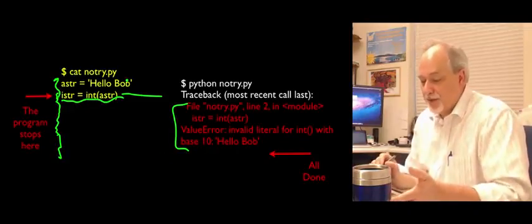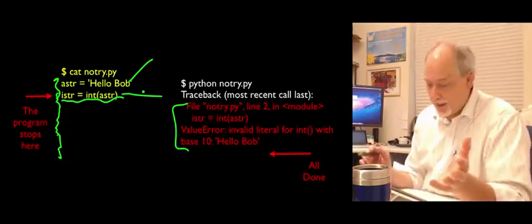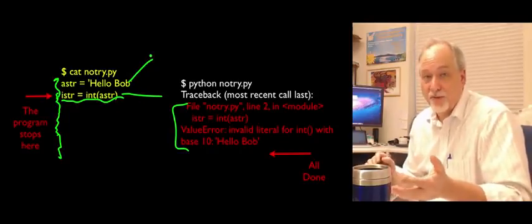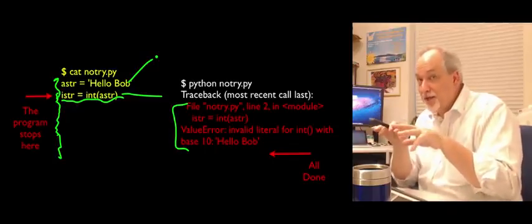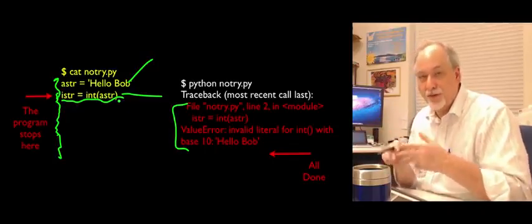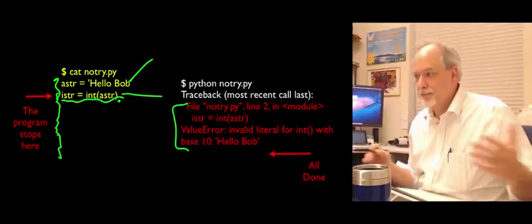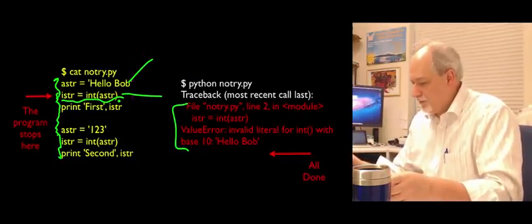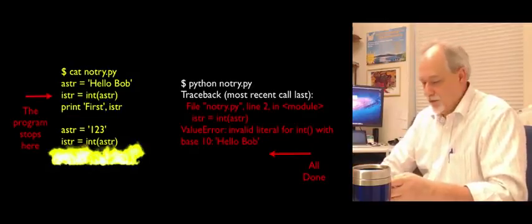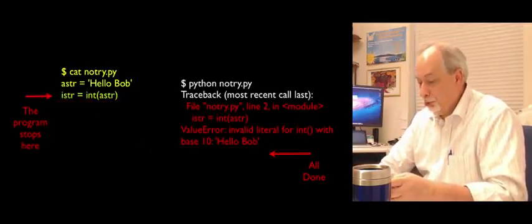Now this might be something instead of just the string hello Bob, which is insane. Data might have come from a raw input where the user was typing and you're saying give me a number, and they type something that's not a number. And this would blow up. It's like, hey, I know it's going to blow up.